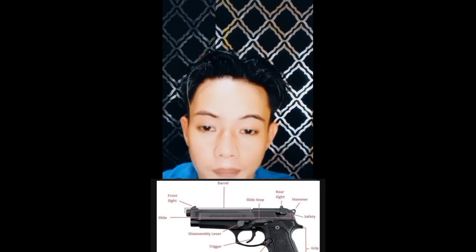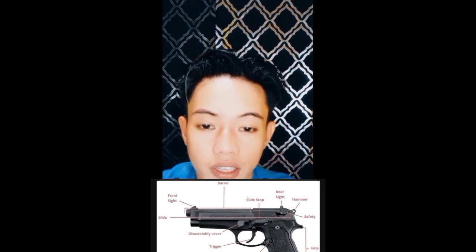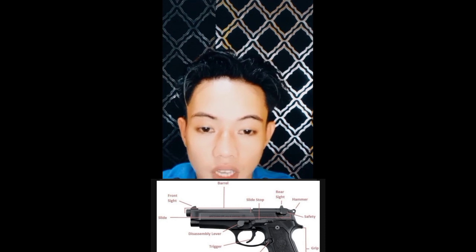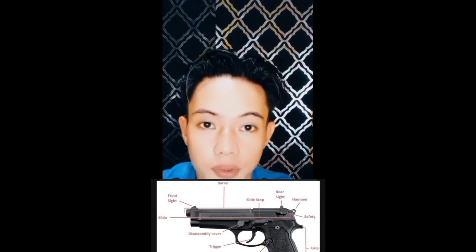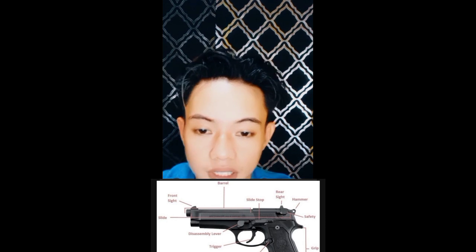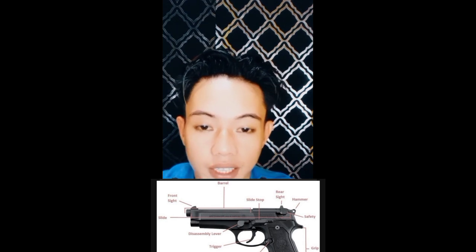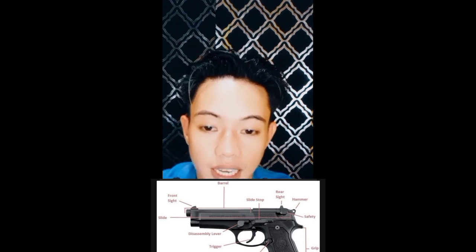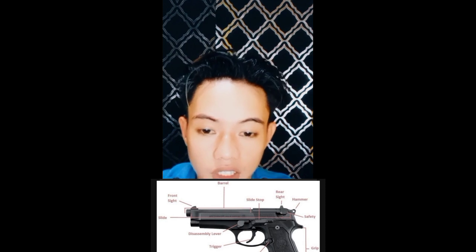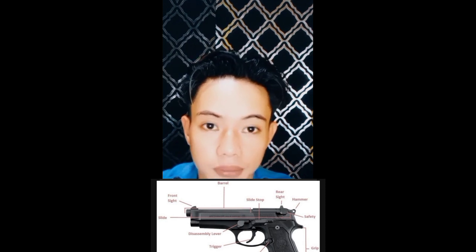Next is the barrel. The barrel is linked to a receiver which houses the operable parts of the firearm, including a magazine which holds the ammunition. Next is the front sight. The front sight is used to align the forward section of the weapon with its rear sighting device. Next is the slide. The slide is spring loaded to chamber a fresh cartridge, provided that the magazine is not empty.